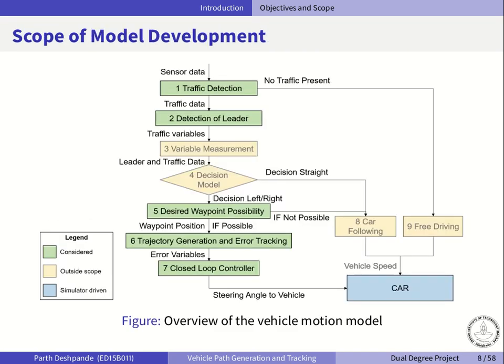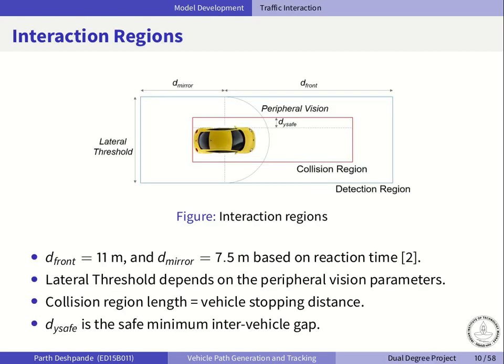This flowchart here represents the steps involved in modeling vehicle motion, where we are only concerned with the lateral motion as highlighted in green, and the other aspects are longitudinal motion and data-based models which are outside the current scope. Moving on to model development, the first step here is to understand the surrounding environment of the subject vehicle, and we assume that the vehicle here interacts with traffic in two regions. One is the detection region, which is based on the visibility range, and the other is the collision region inside it, which is based on the safe gaps to be maintained.